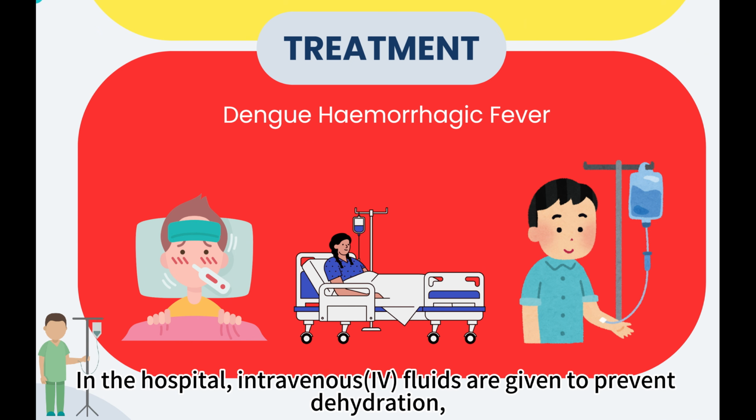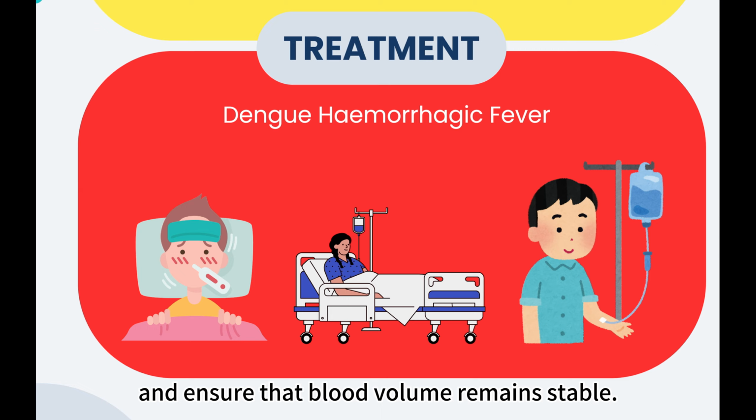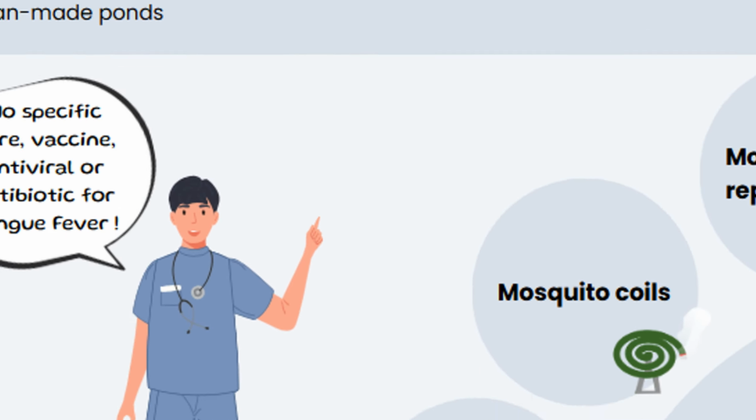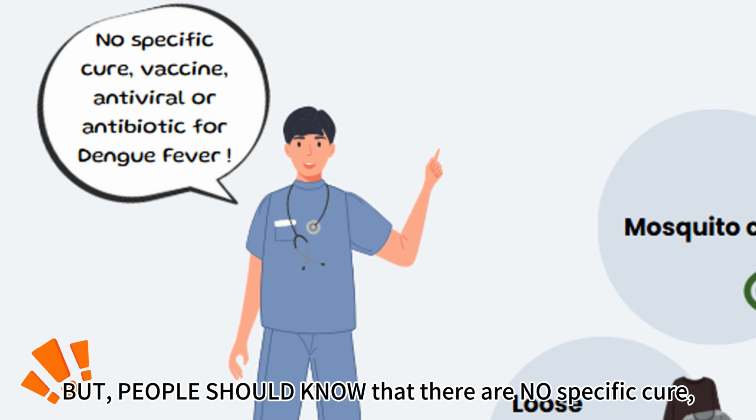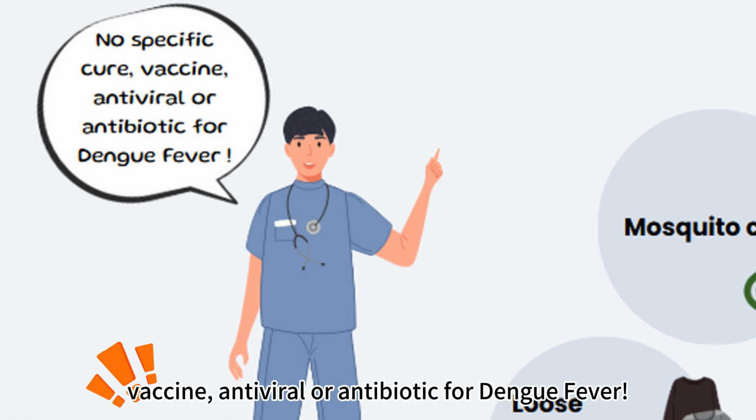In the hospital, intravenous fluids are given to prevent dehydration, maintain blood pressure, and ensure that blood volume remains stable. But people should know that there is no specific cure, vaccine, antiviral, or antibiotic for dengue fever.